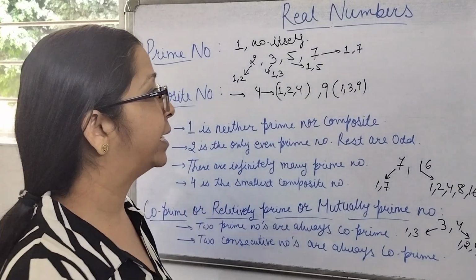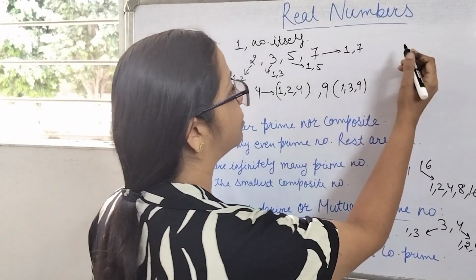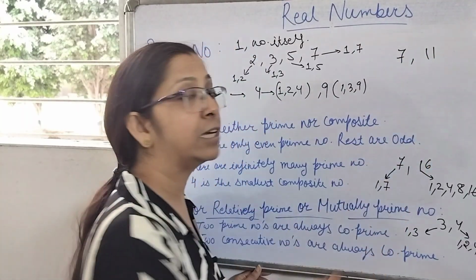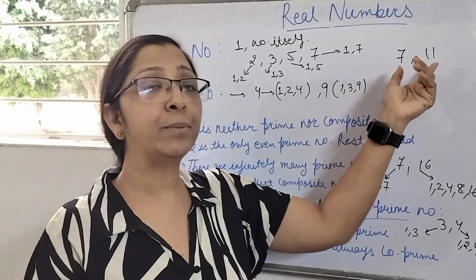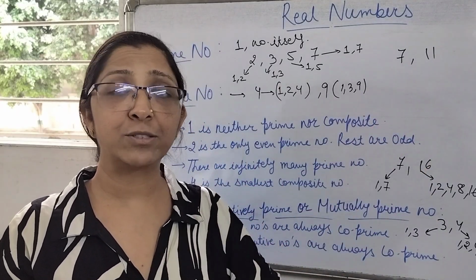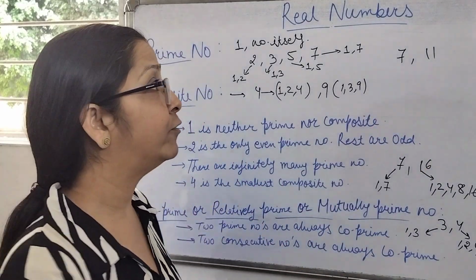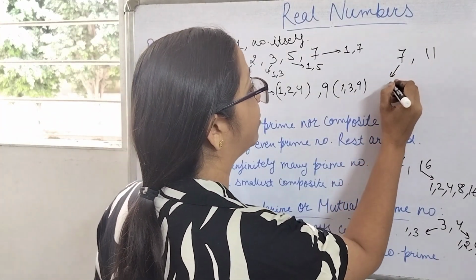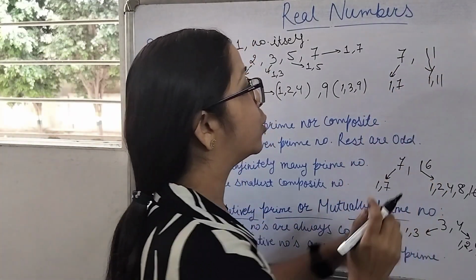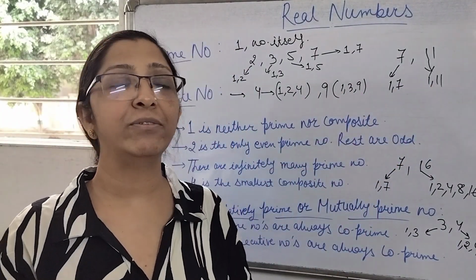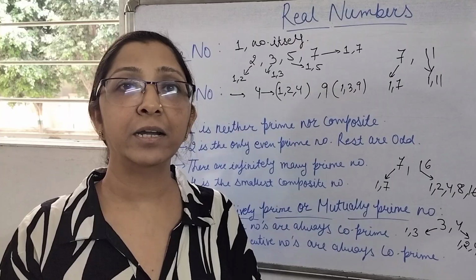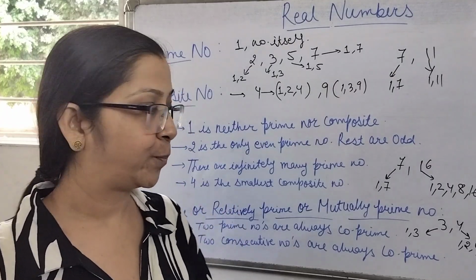What's the reason behind that? If we are taking two prime numbers, suppose one of the prime numbers is 7 and another prime number is 11. Just now we said that prime numbers are the numbers which are having only two factors, out of which one is 1 and another is the number itself. So the factors of 7 will be 1 and 7, and the factors of 11 will be 1 and 11. So obviously there is only one common factor, that is 1. That's the reason all the prime numbers are co-prime numbers also.